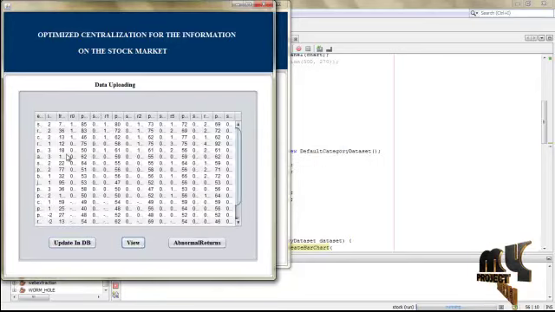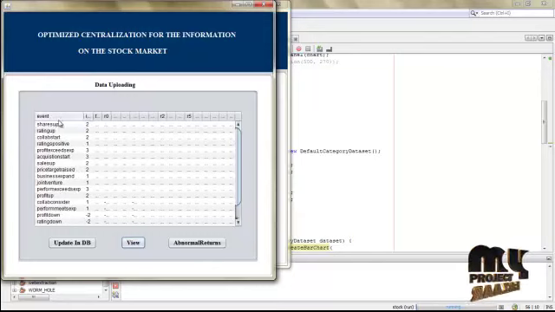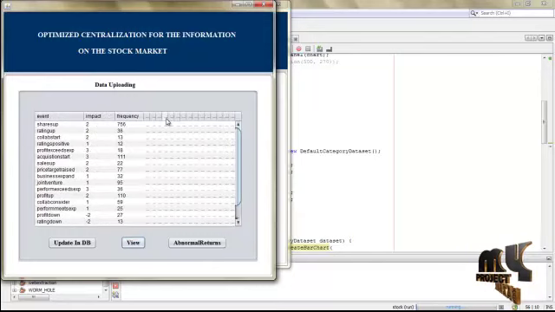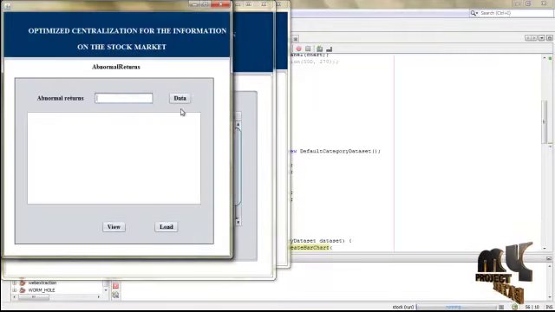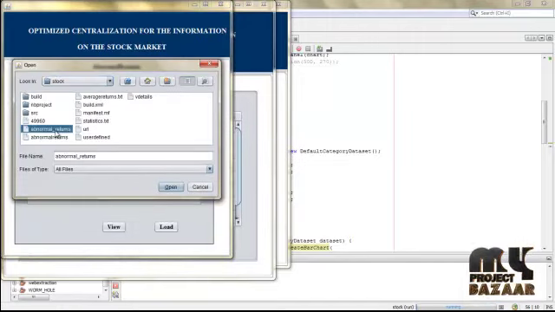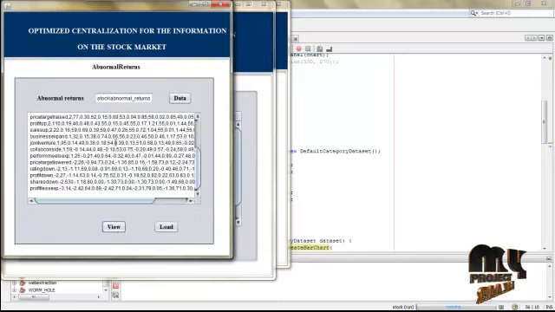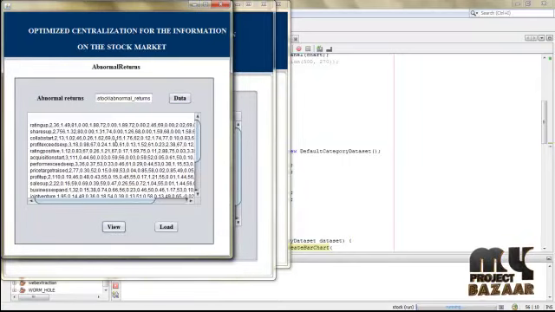The values are shown. These are the events and the item impacts, then their frequencies values, and others are the number of values. Then click abnormal events. For abnormal returns, click data, then select abnormal returns data, click open button, then view. These are the abnormal returns for the one type of business type. Then these data are going to load on the database.